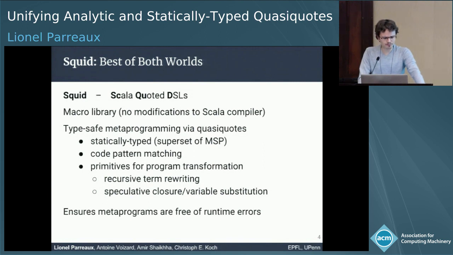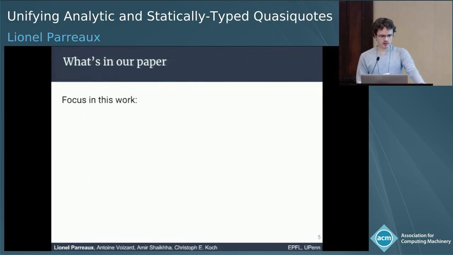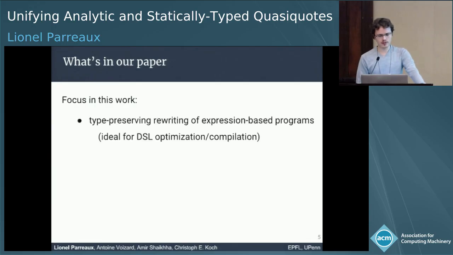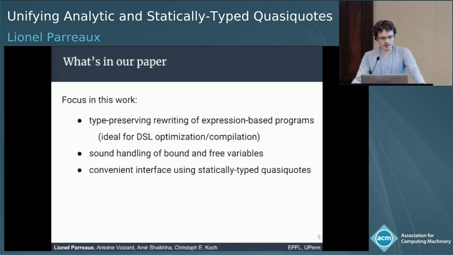The quasiquotes ensure that metaprograms are free of runtime errors, and that includes no type mismatches and no unbound variables. Our work focuses on type-preserving rewriting of expression-based programs and handling variables in a sound way, both bound and free.